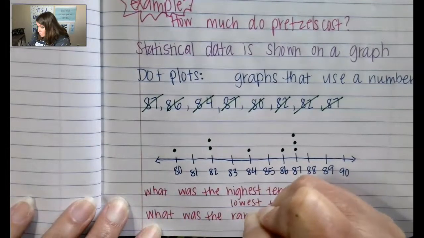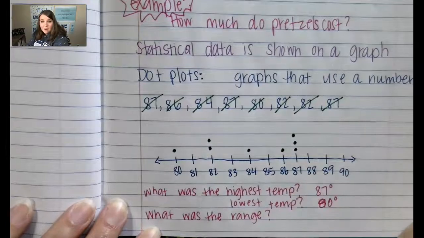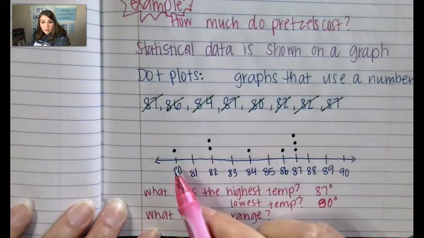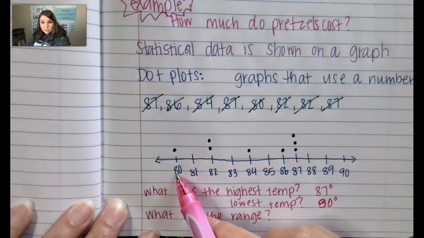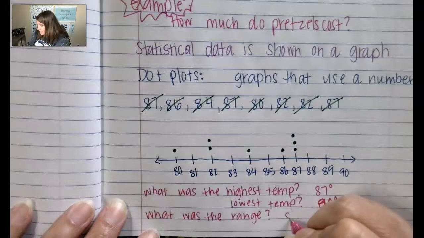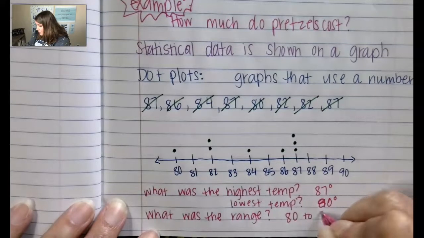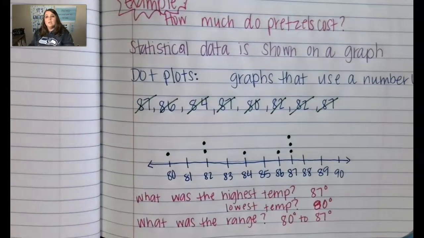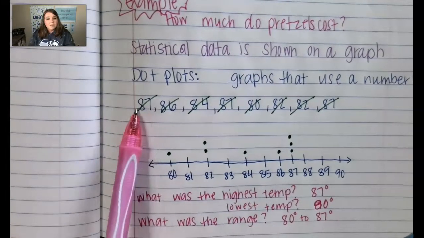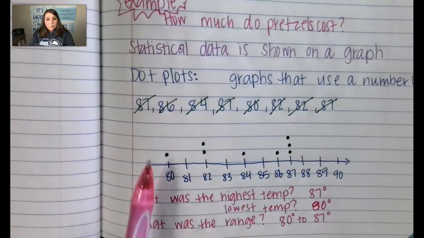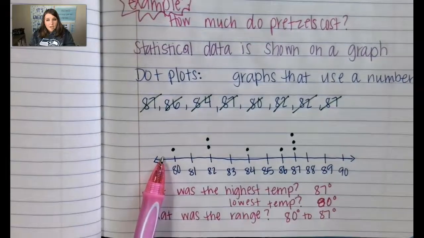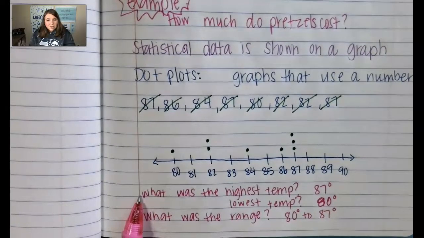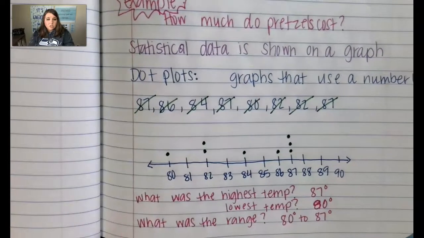What was the range of temperatures in August? Well, at summer camp in August, it was between 80 and 87 degrees. So 80 to 87 degrees. So you can use the data that you've collected, put it on a dot plot, and then after that, you can answer various questions to help you use the data.